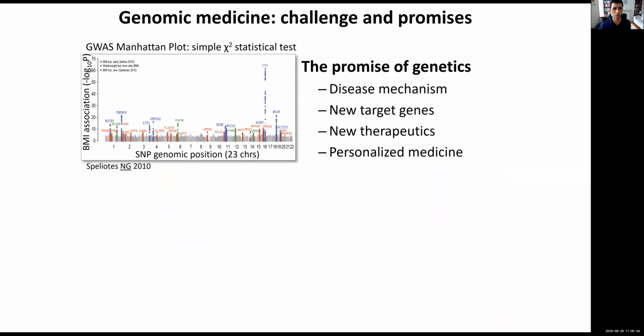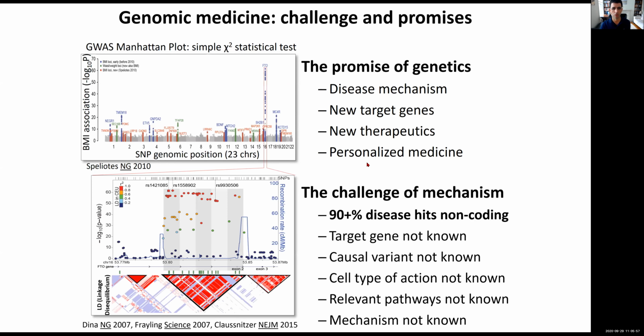So what is our goal? Our goal is to enable personalized medicine, enable precision medicine, and enable us to recognize the molecular basis of human disease. And the way to do that is to start with human genetics and then try to understand the mechanism through which genetic variants are acting to develop new target genes, new therapeutics, and enable precision medicine and personalized medicine.